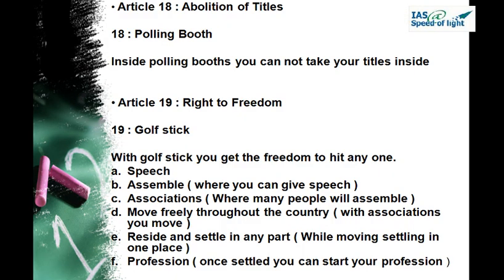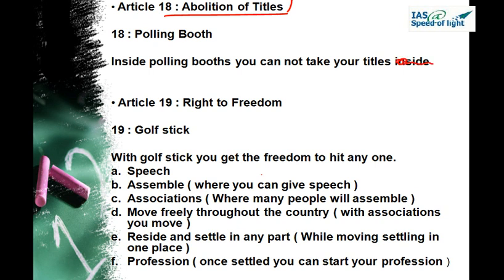Article 18, our picture is a polling booth. Polling booth where we go and give our vote. So it talks about the abolition of titles. So inside the polling booth you cannot take your titles, okay.